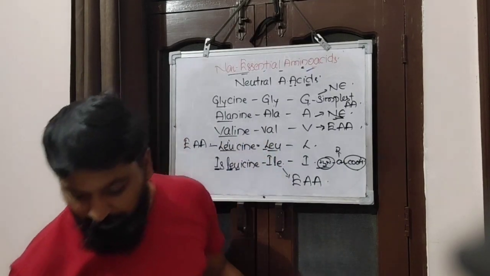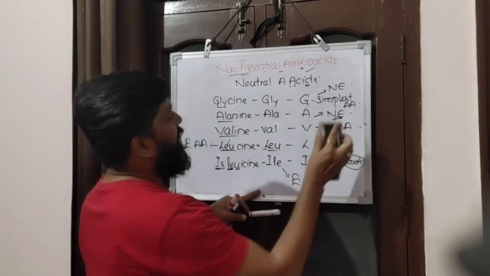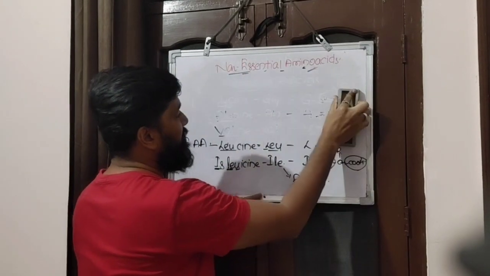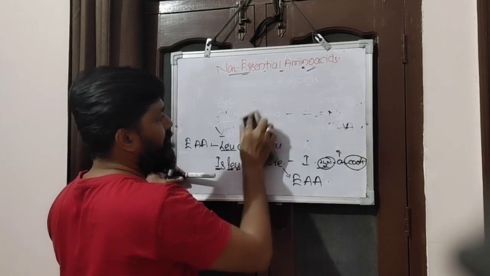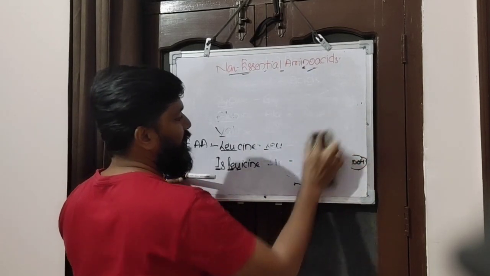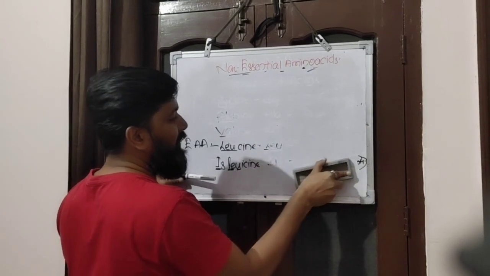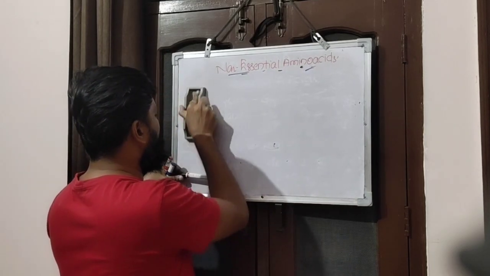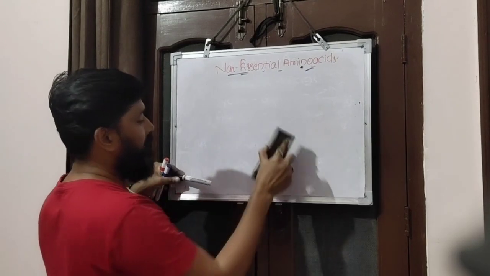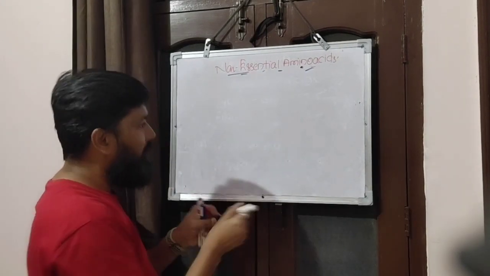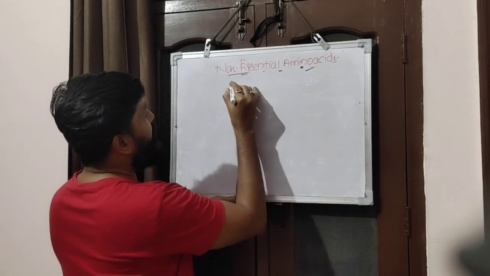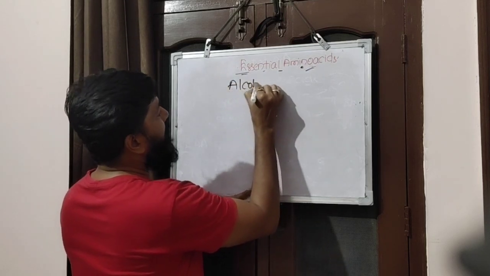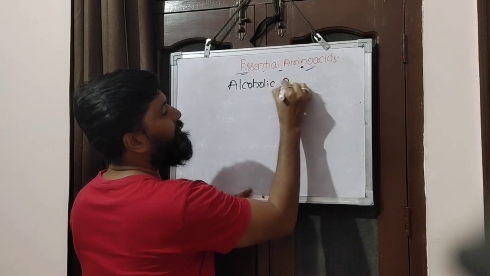So next we are going to discuss amino acids which have an extra alcohol group present in them. We call them alcoholic amino acids. If the extra group present on the amino acid is an OH group, we call them alcoholic amino acids.